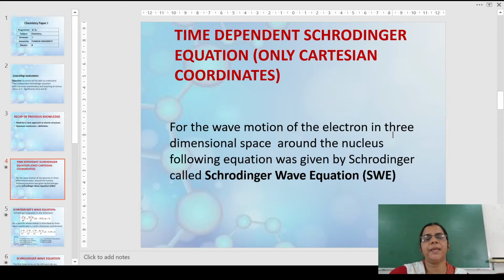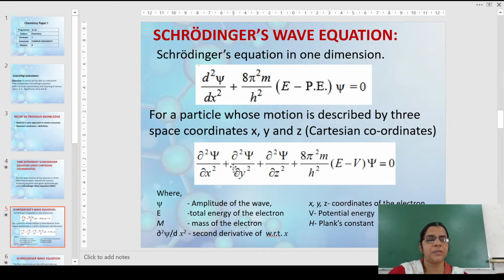So for the motion of the electron in three-dimensional space, we are considering the three-dimensional space, which was one of the limitations of Bohr's theory. It could not account for the three-dimensional structure of the atom. So here for the wave motion of the electron in three-dimensional space around the nucleus, Schrödinger gave an equation which is also known as Schrödinger wave equation. We are considering this equation in the Cartesian coordinates, that is in three different axes, x, y and z axis.